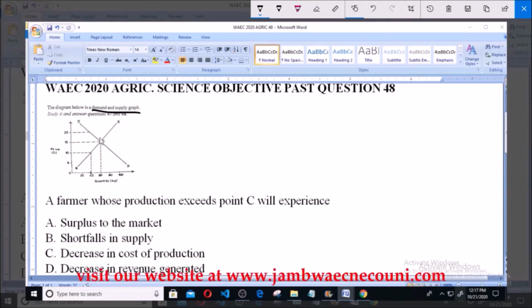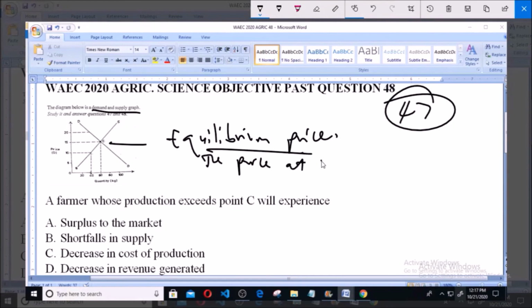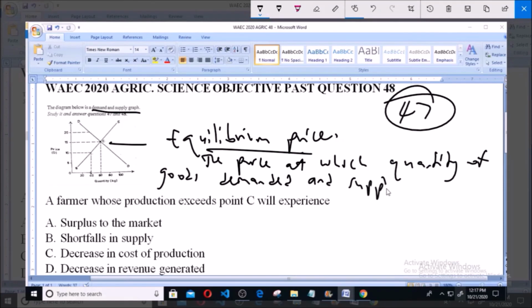Now, we have established in question 47 that the point labeled C is known as the equilibrium price. I will define it as the price at which quantity of goods demanded and supplied are equal. So what happens when production exceeds, goes above this point?